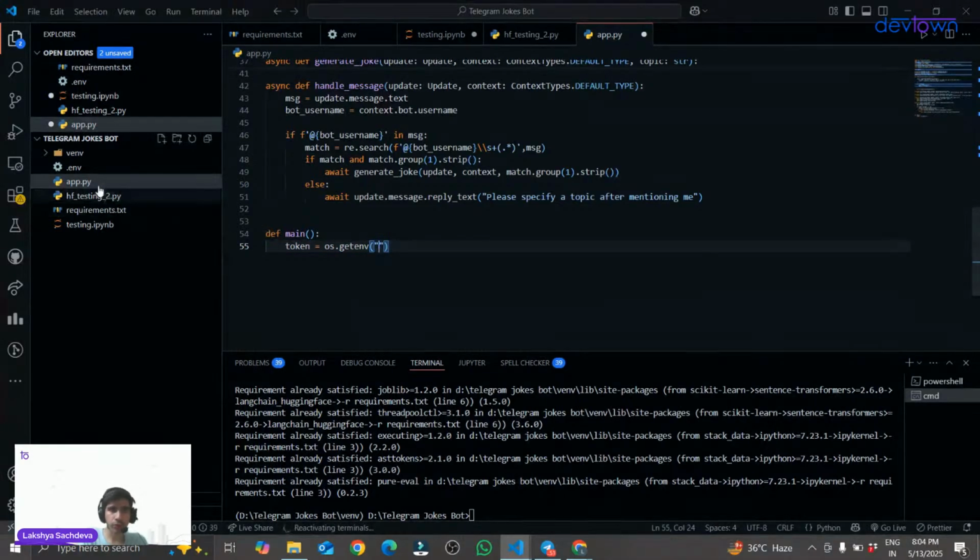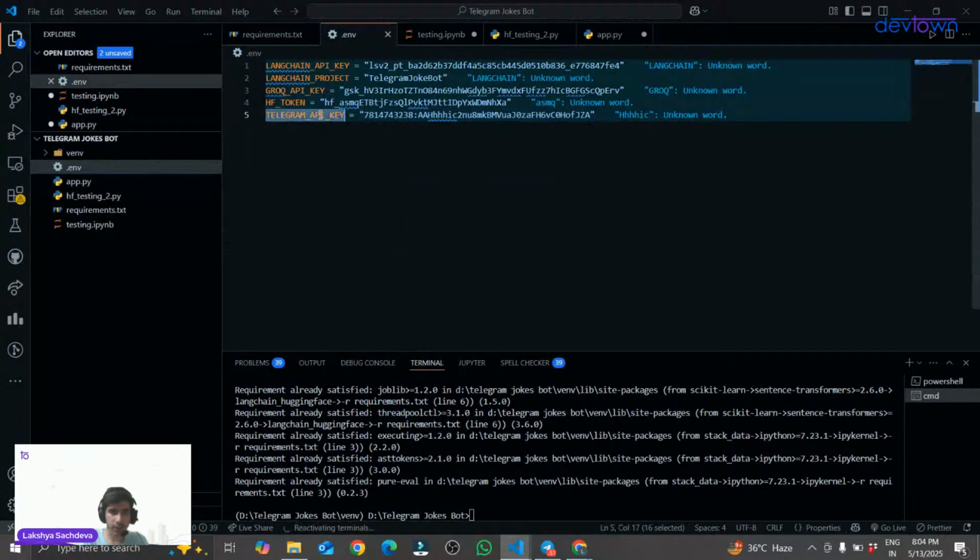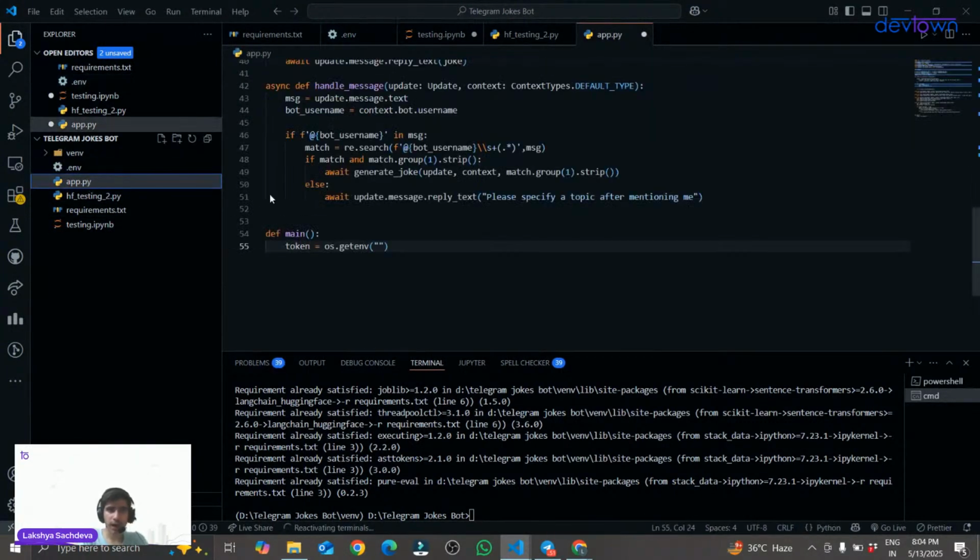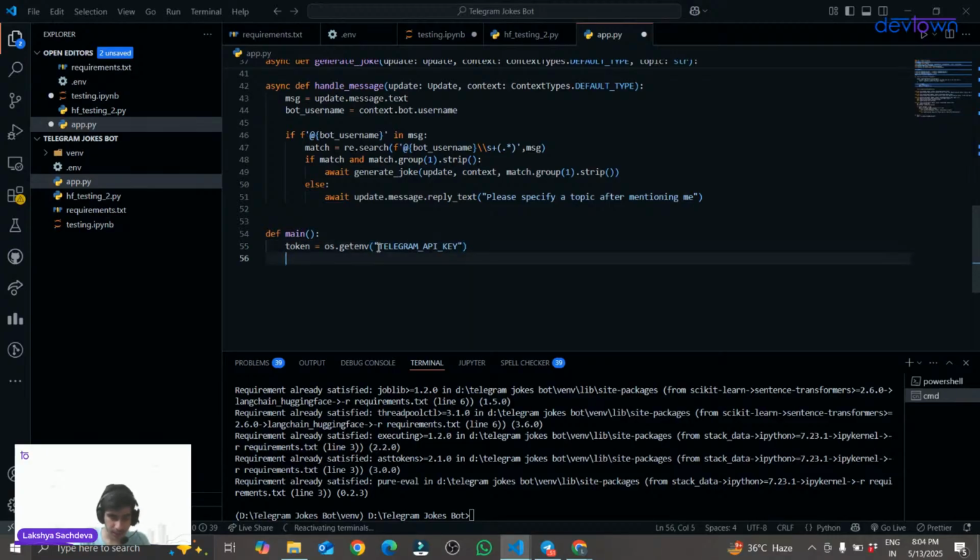and I will quickly go to .env. I will quickly copy this name over here. I will go to app.py and I will paste this name over here. Okay, we have used our API key.